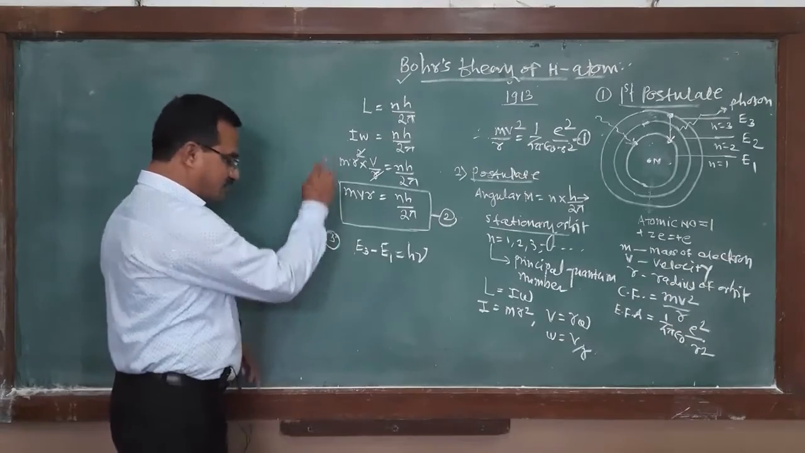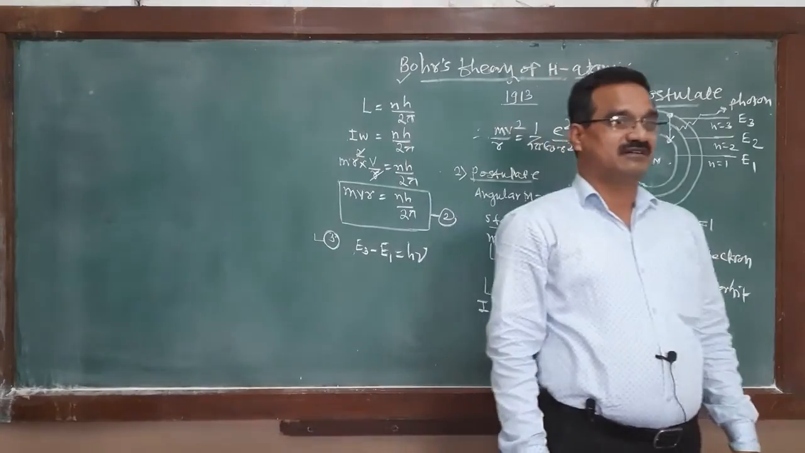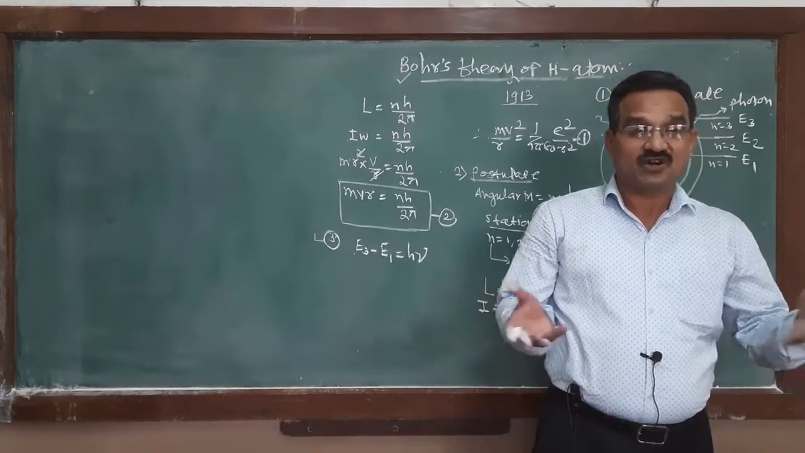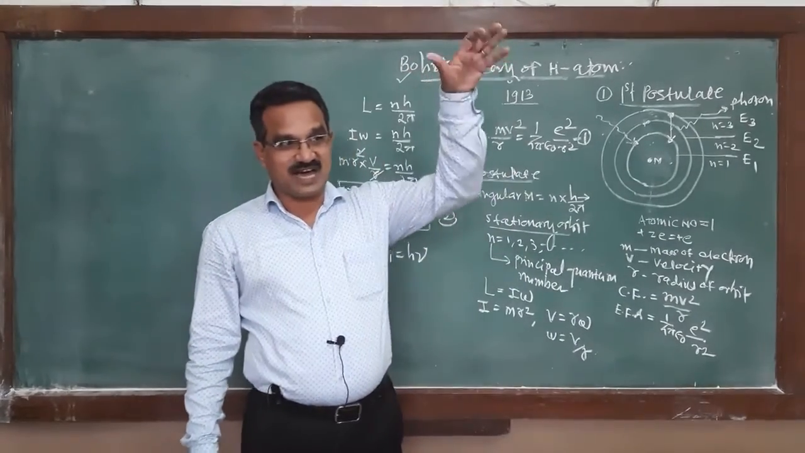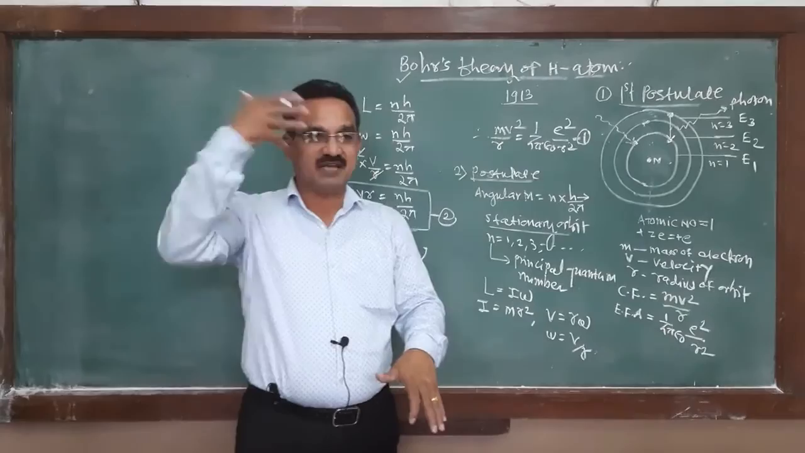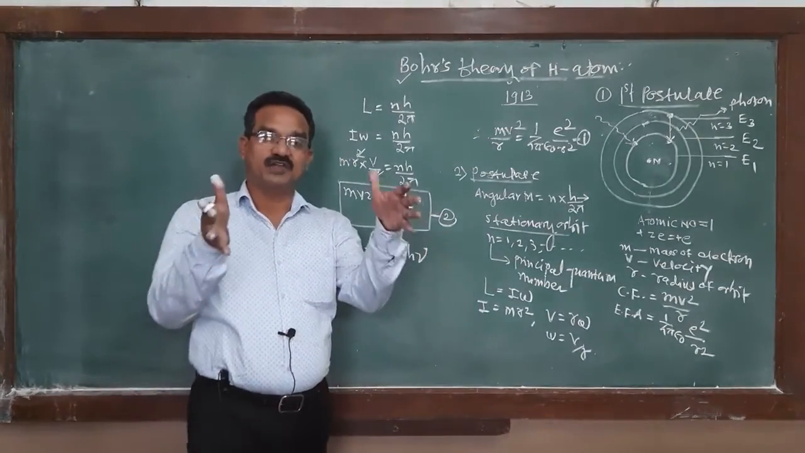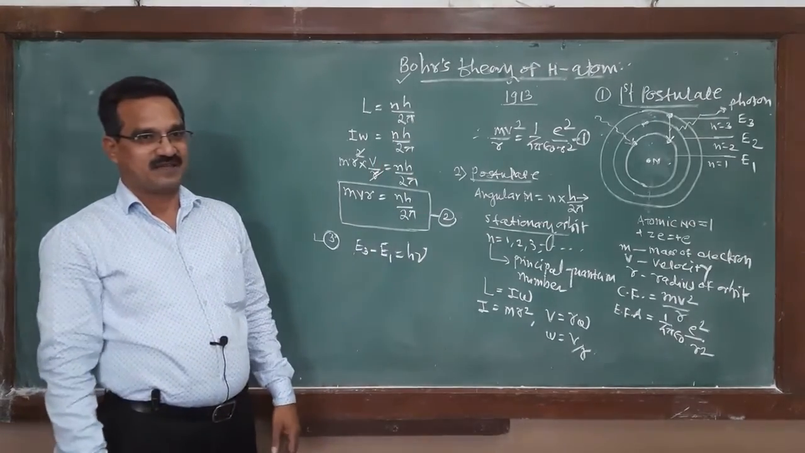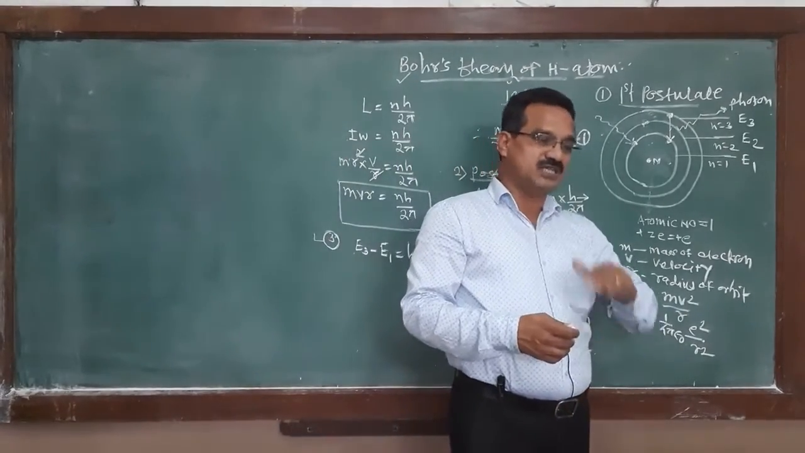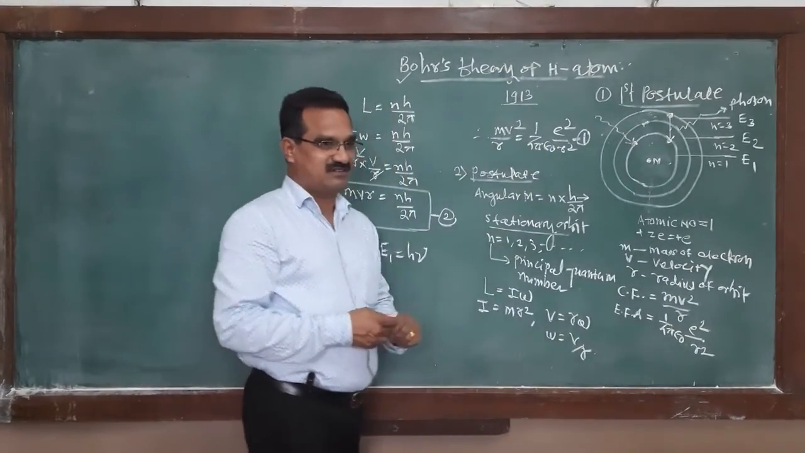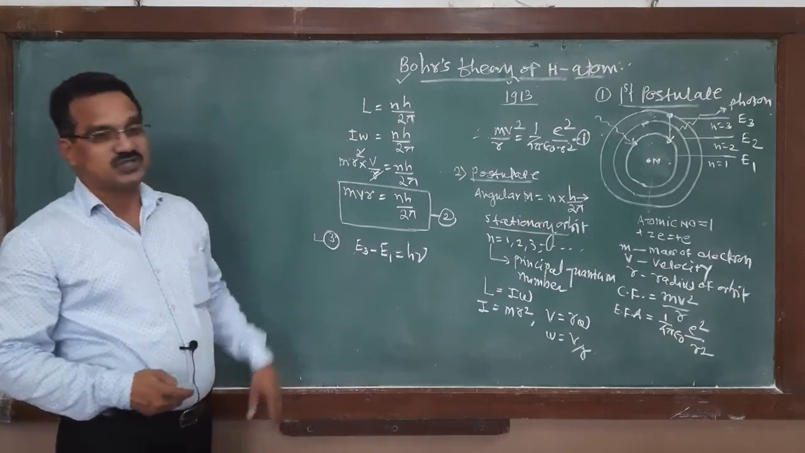It means that in the third postulate, there is a transition of the electron from one orbit to another. But when the transition takes place from a higher orbit to a lower orbit, at that time it emits the photon, and the energy of that photon must be equal to the difference of the two energies. But when the photon is absorbed, at that time the electron jumps from a lower orbit to a higher orbit. This is actually the three postulates of Bohr's theory of the hydrogen atom.